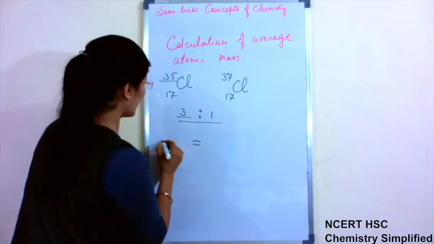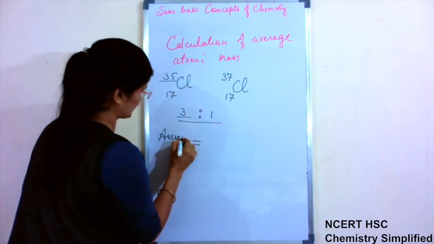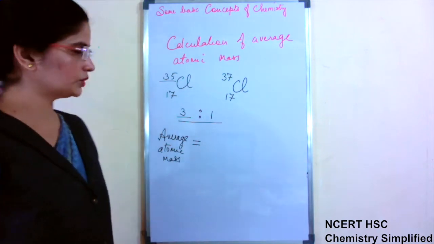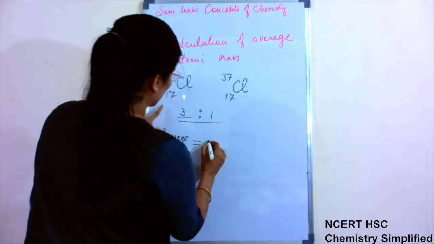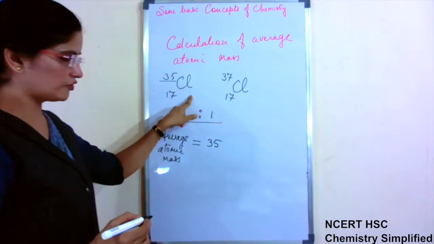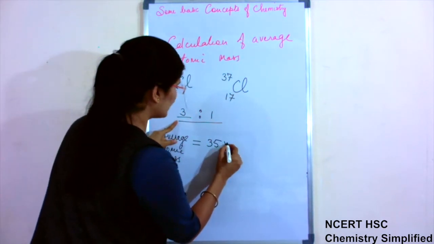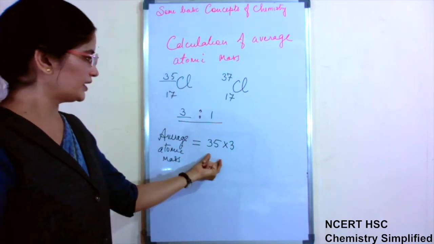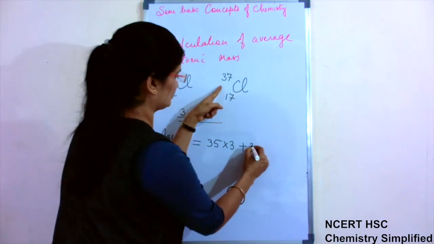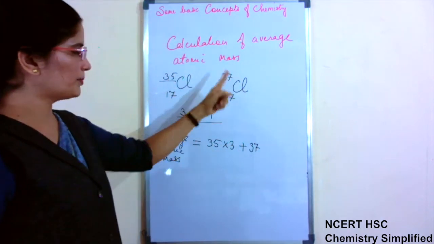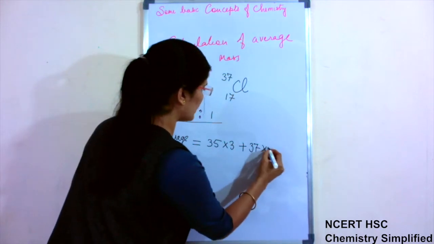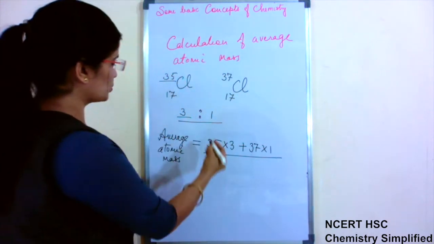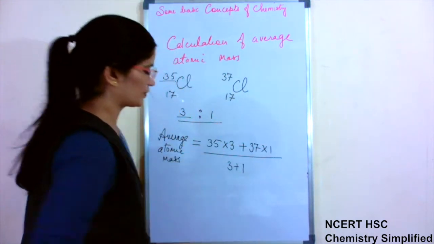Now calculation of average atomic mass. What we have to do: 35 is the atomic mass of one isotope of chlorine, multiplied by its availability ratio in nature, plus the atomic mass of the next isotope multiplied by its natural abundance, and then divide by the total ratio, 3 plus 1.